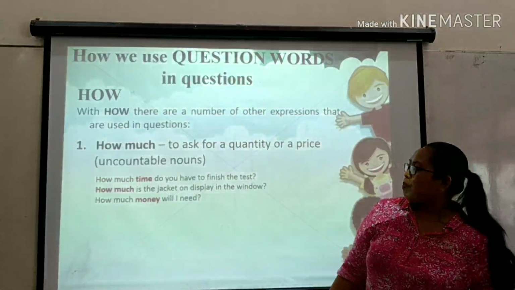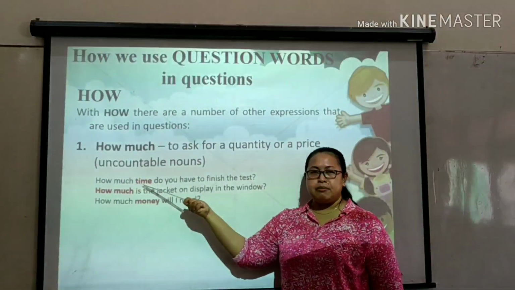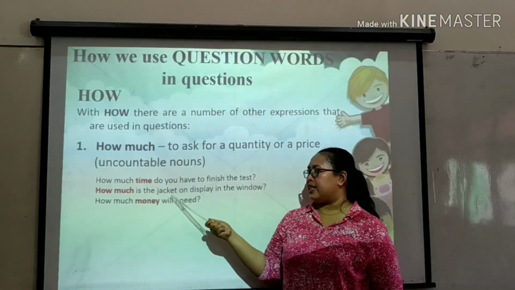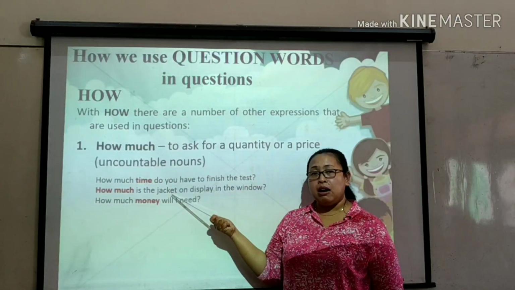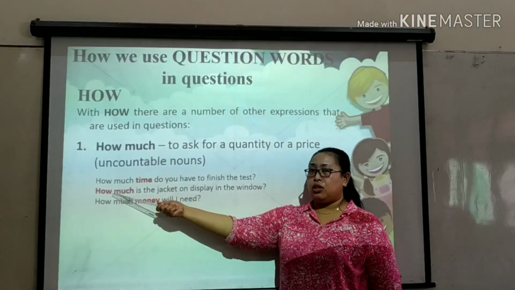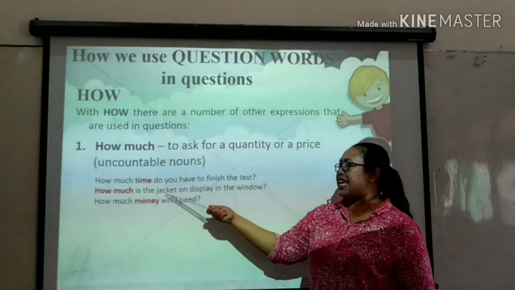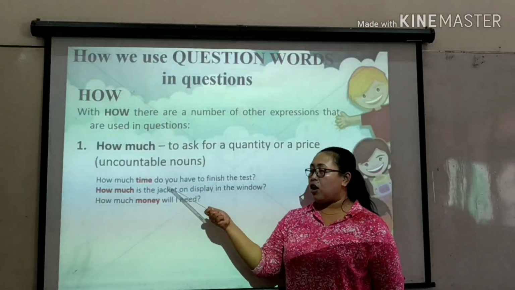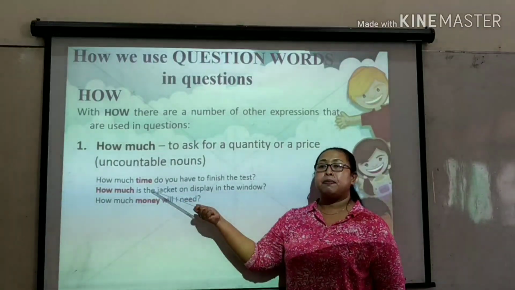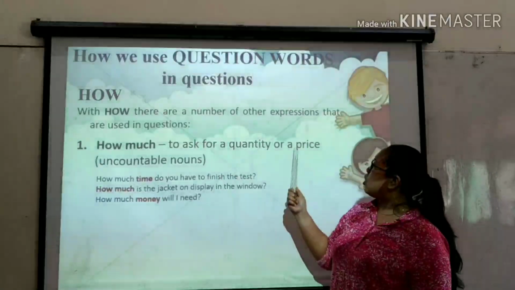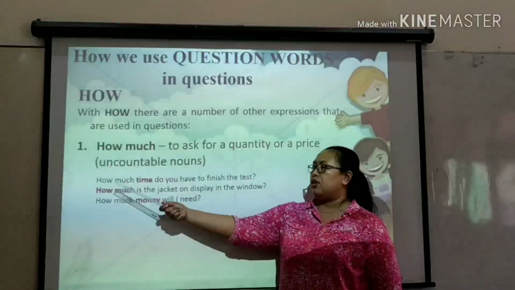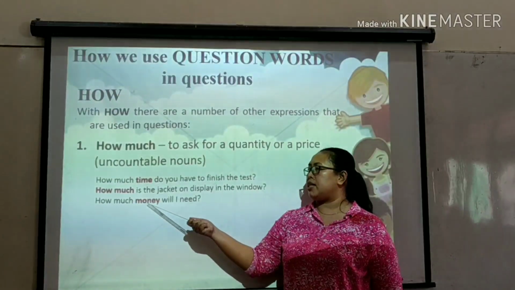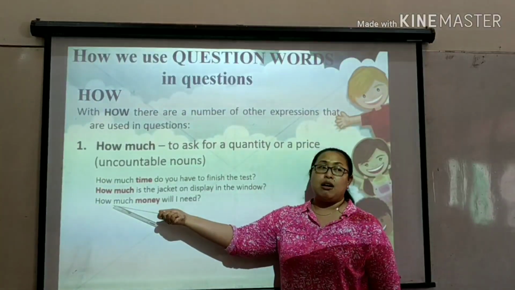Now let's see. How much time? Remember, you cannot count time. How much is the jacket? Man, jacket is a countable noun, man. But why do you use how much? Look, how much is the jacket? It means we are not talking about whether the jacket is countable or uncountable, but we are talking about the price. When we talk about the price, you use how much. And again, how much money will I need? How much? And then money. Money is uncountable, so you use how much.